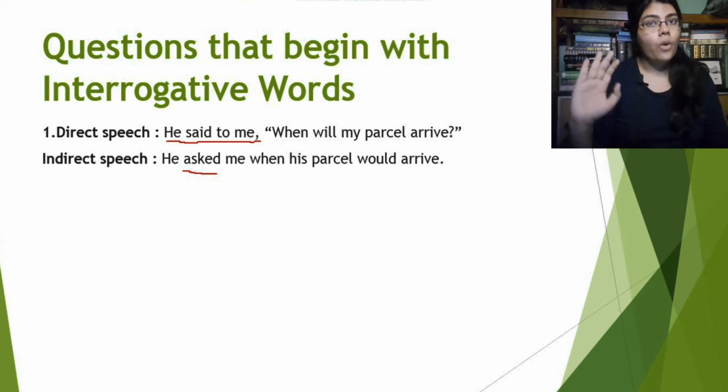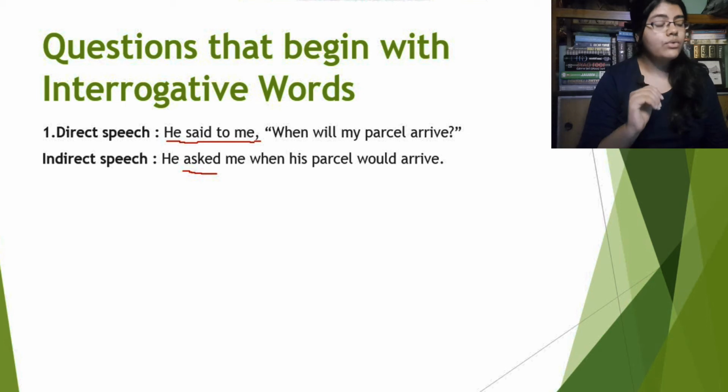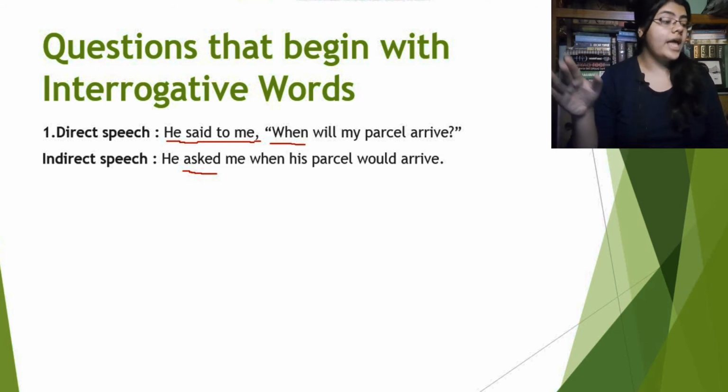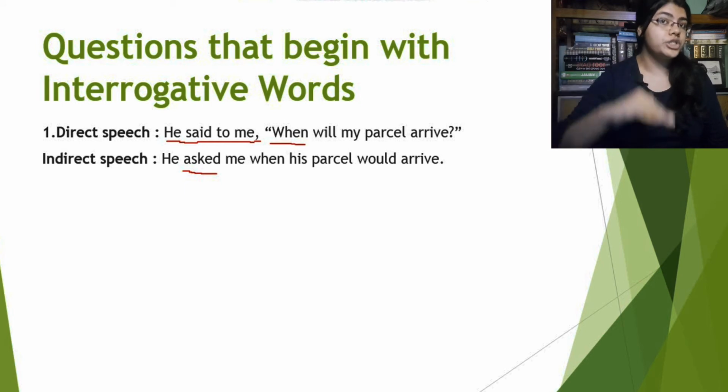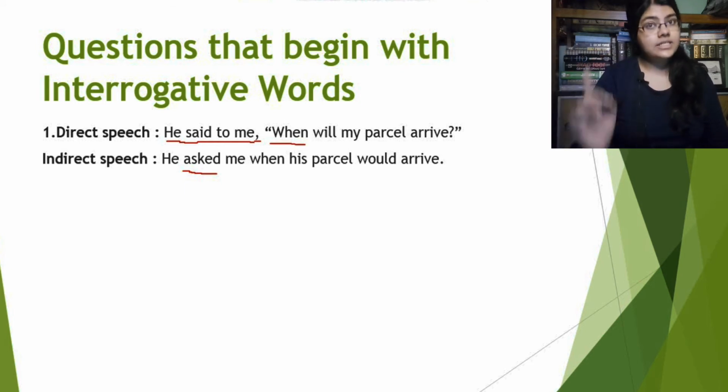We will just omit the comma. Now what happens? In the reported speech, we can see that the reported speech starts with a question word or an interrogative word or a WH word. So what happens? We saw that in the reported speech, if this is a question sentence, in the indirect speech we will not use the question mark, we will use a full stop, right? So we have to turn the question sentence into an assertive sentence.